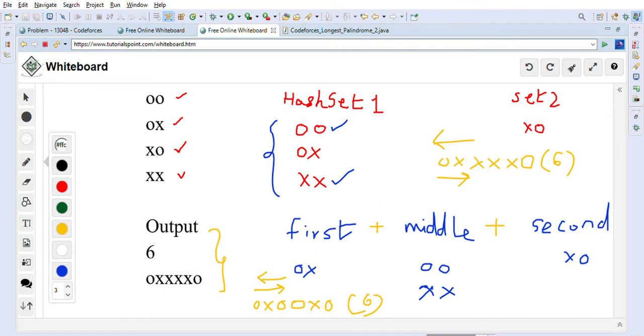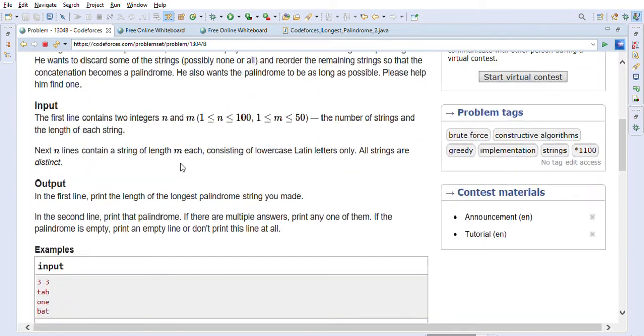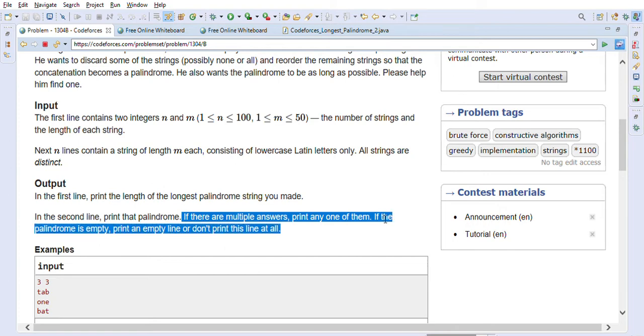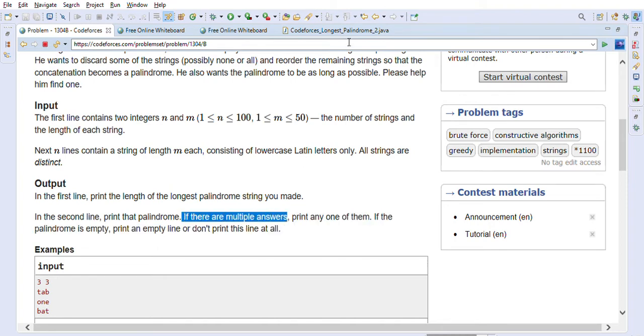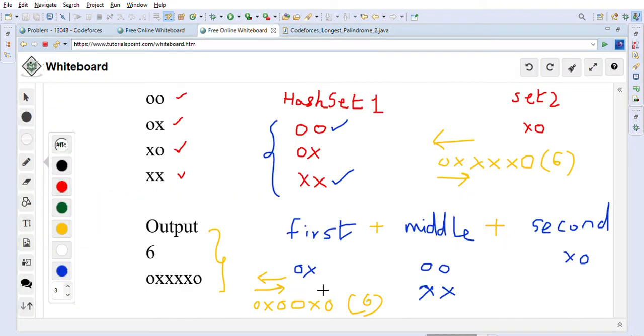There can be multiple answers, they already told us here if you look. If there are multiple answers, print any of them. If the palindrome is empty, print an empty line, or don't print this line at all. There can be multiple answers, as we have seen in this example. Both answers are correct. So this is the approach we are going to take to form the longest palindromic string from the given strings.